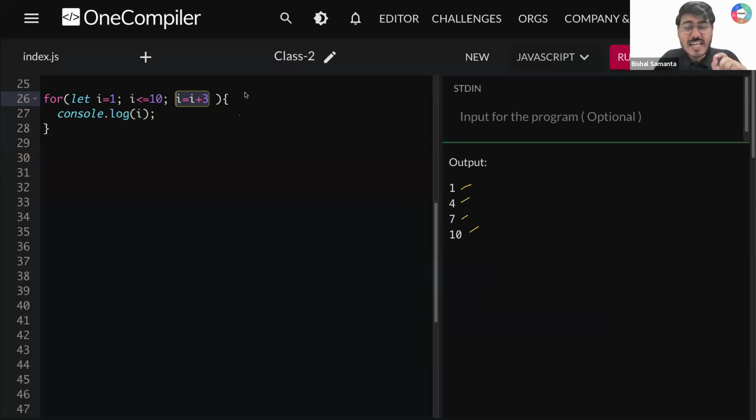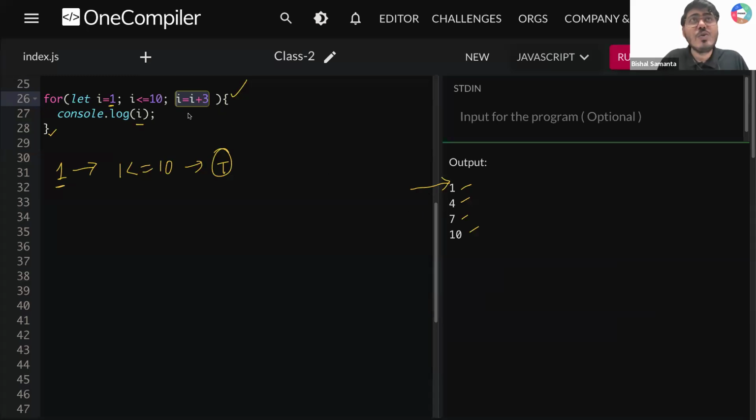Okay, now let's understand, guys, how we are getting this output. Very, very important. Tell me, guys, when this loop is starting, what is the initial i value? Initial i value is 1. What is your initial condition, guys? 1 less than or equal to 10. Is this true? Is 1 smaller than 10? Yes, definitely it is a true condition. So what you will be doing? You will be running everything from here to here. console.log i. What is your i value? Your i value is 1. So you are printing your first output, which is 1.